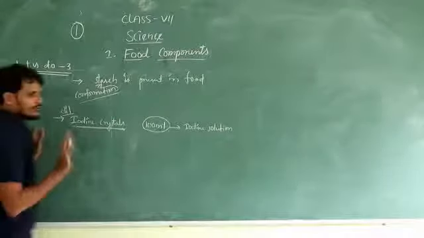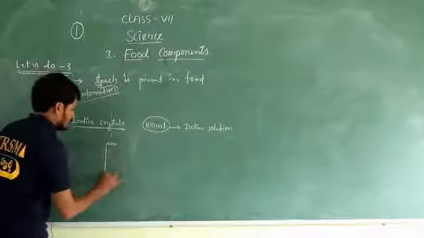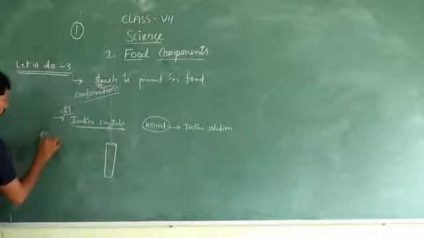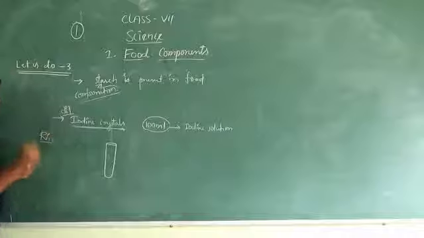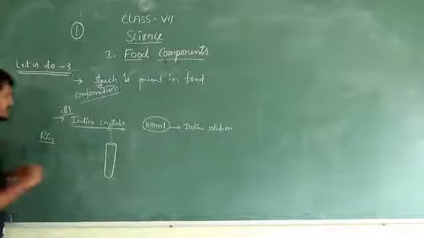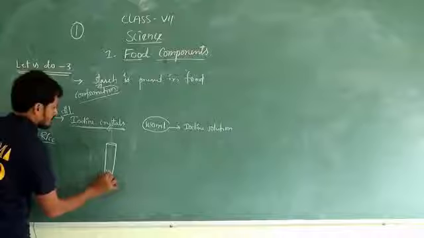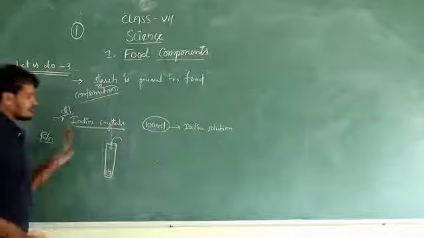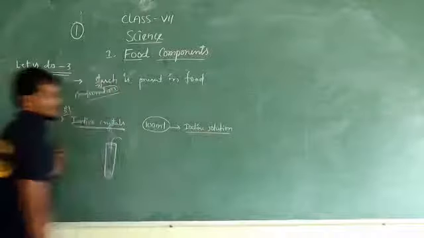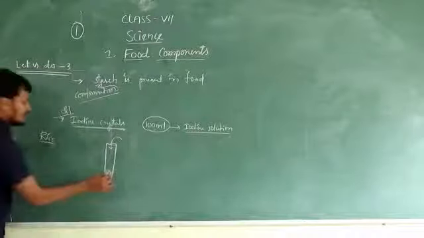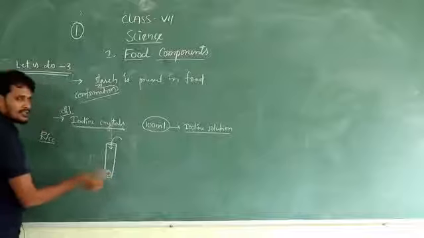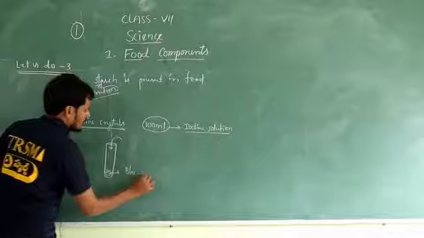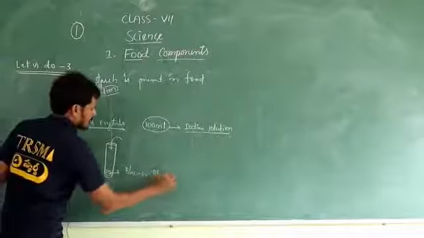Now take any food item in a test tube. I am considering rice. Take some rice and grind it into a paste. Take that paste of rice into the test tube. Now pour some drops of iodine solution into it. What is our observation? Here this substance turns blue or black in color.